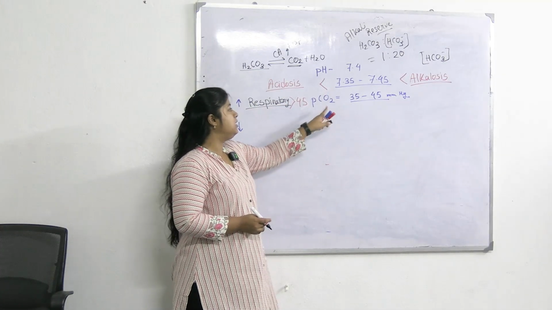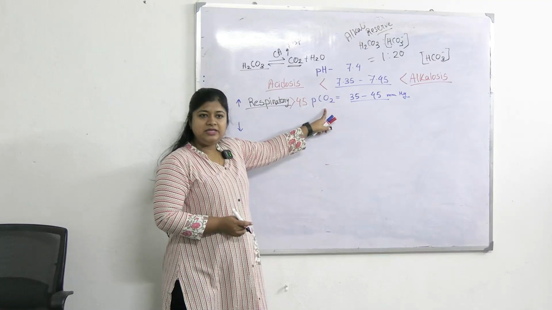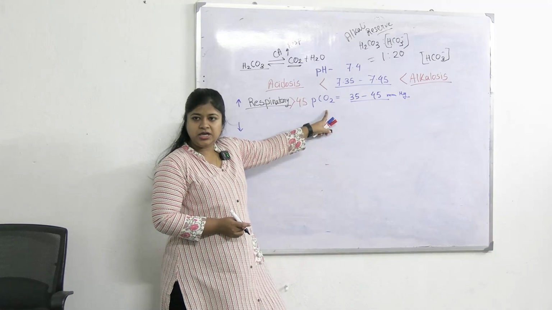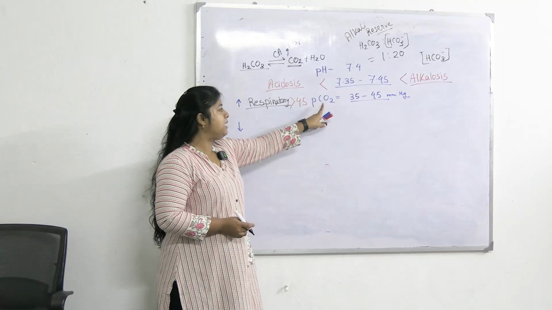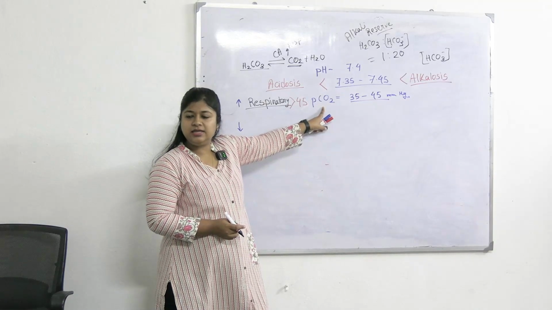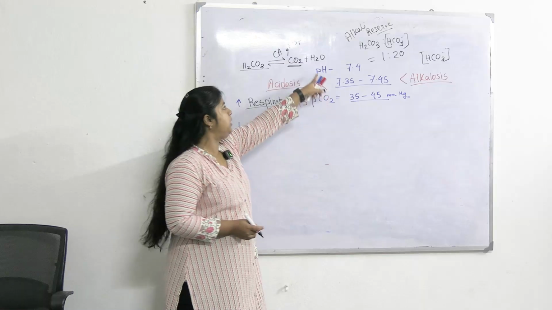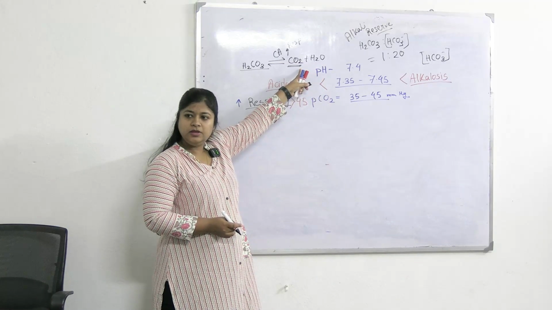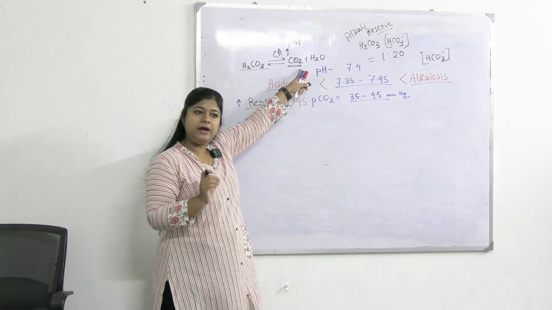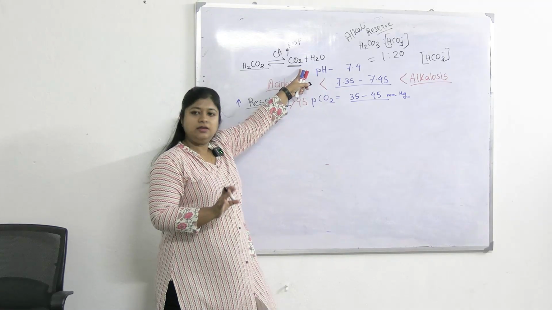Not hyperventilation. Because the parameter that is related to respiration is causing the acidosis. This parameter, partial pressure of carbon dioxide, this is related to respiration. I told you carbon dioxide can be eliminated by respiration, can be eliminated or can be stored by hyperventilation. Yes or no?